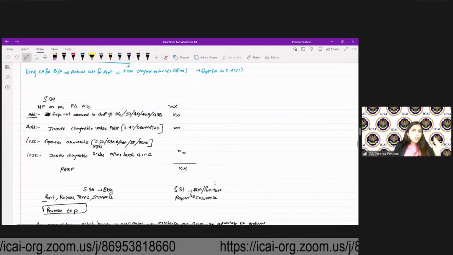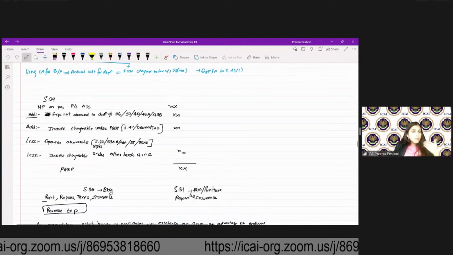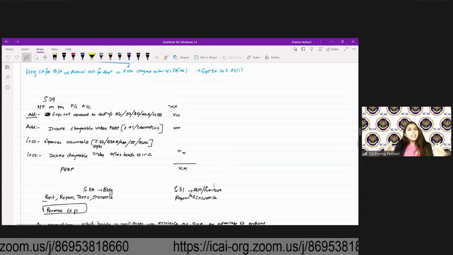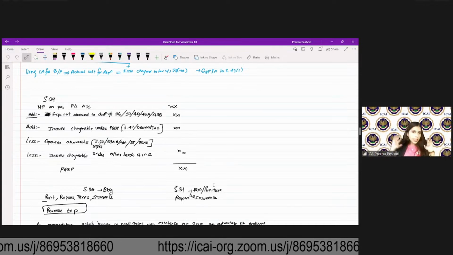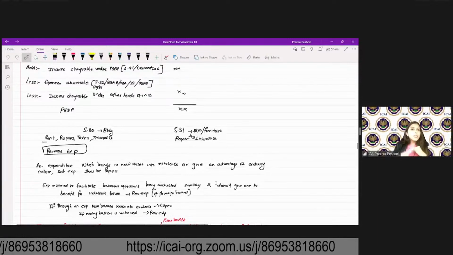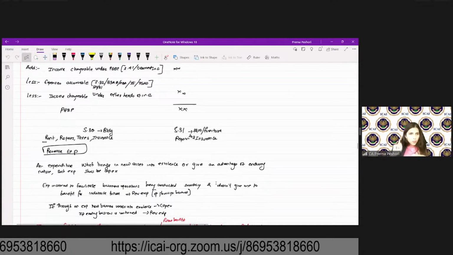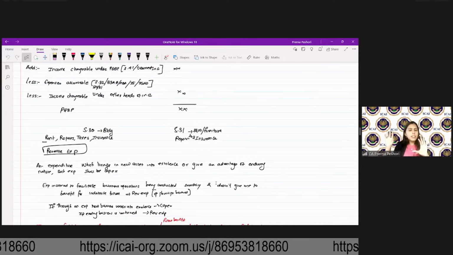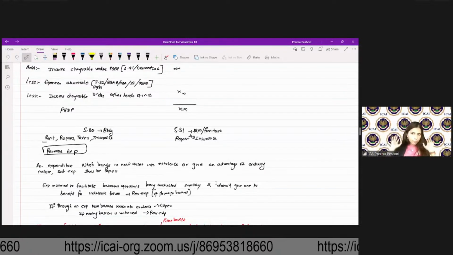Now, how will you compute the PGBP? You will take net profit, you will disallow the expenses, add income chargeable under PGBP under 41, less expenses allowable, less income chargeable under the specific heads of income, that will give you PGBP. Under section 30, you have the allowance for rent, repair, taxes, insurance for building, which is a revenue expenditure.